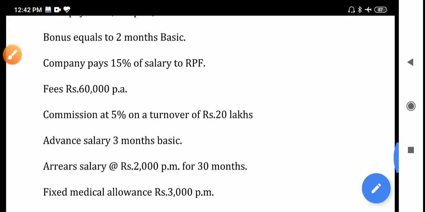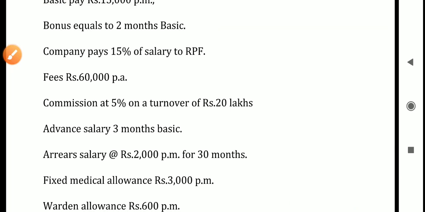Next, fees of rupees 60,000 per annum. Fees are fully taxable, and since it is given per annum, 60,000 is fully taxable. Next, commission at 5% on a turnover of 20 lakhs. 20 lakhs is the turnover made by the employee. For that they are getting 5% commission, so 5% of 20 lakhs, that is 1 lakh, will be the taxable commission.